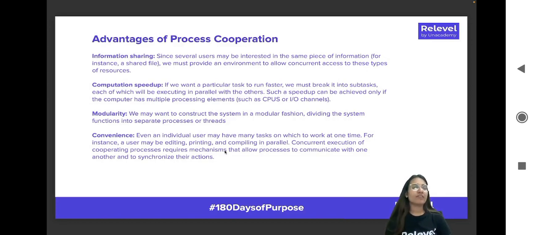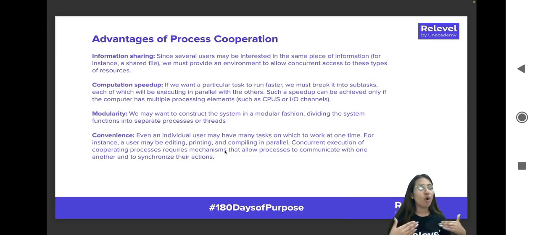The fourth advantage that we get is convenience. Even an individual user can have many tasks to work on at a particular point of time. Okay, this is a real life example. A particular individual may have many tasks to execute at one point of time. For example, a user may be editing, printing, and compiling in parallel.